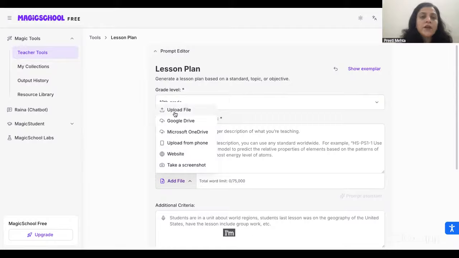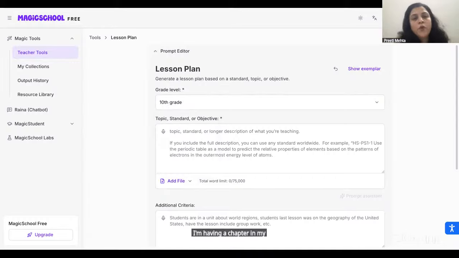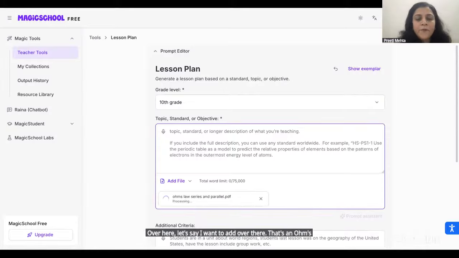I have a chapter in my system, so let me upload from there. Once you click on it, it will show you over here. Let's say I want to add that over there. That's Ohm's law of grade 10. Ohm's law, series and parallel, this one, right?